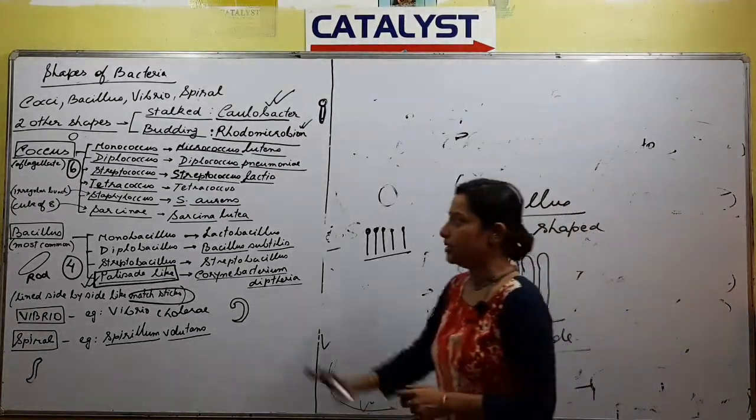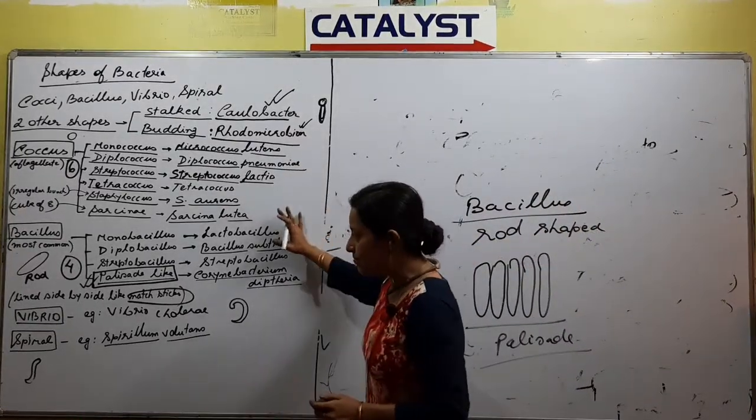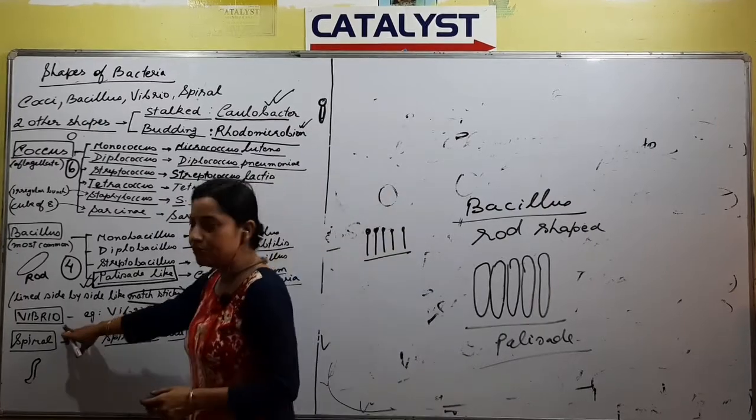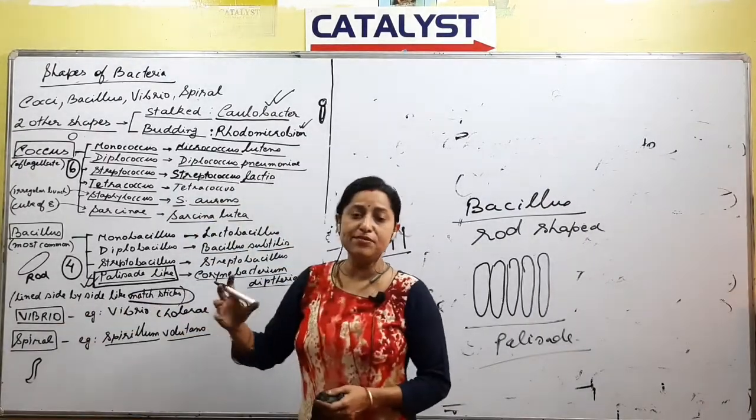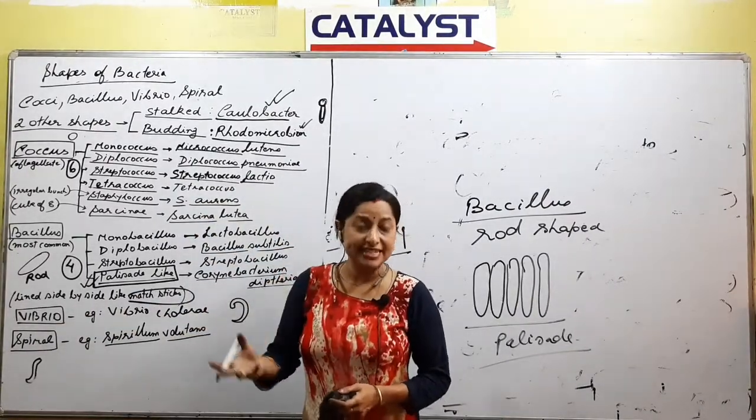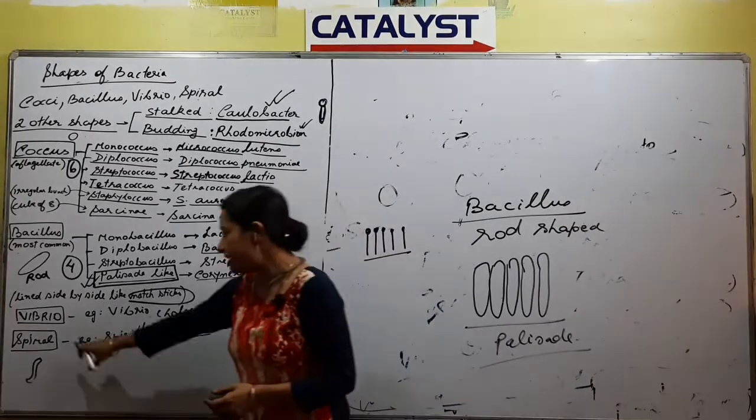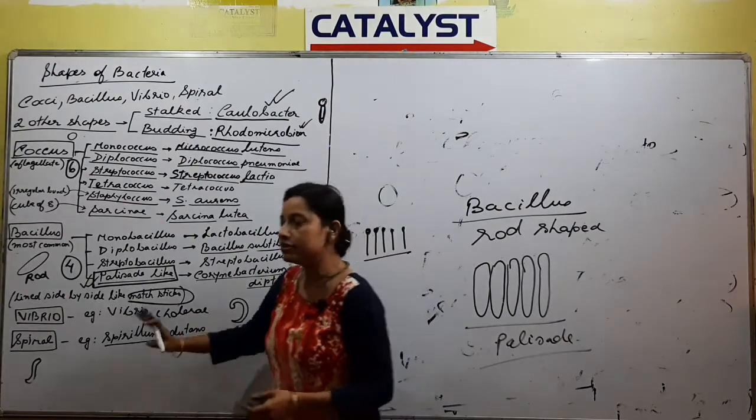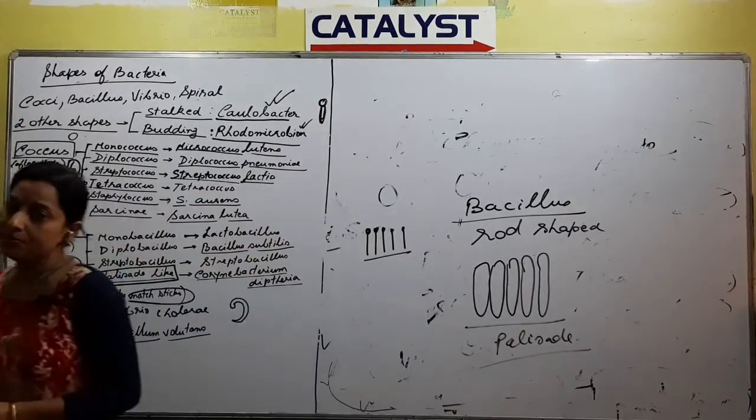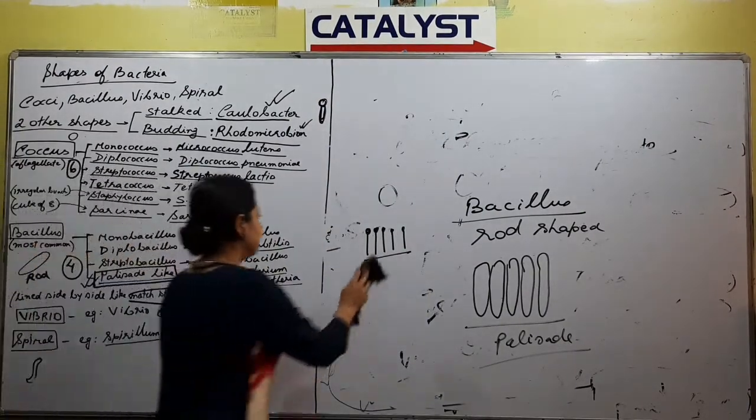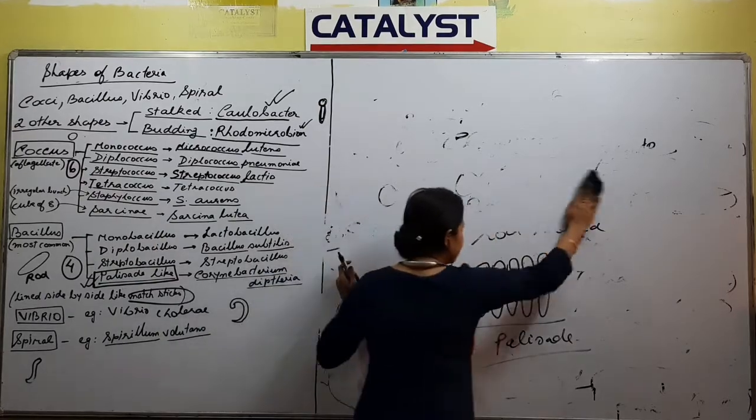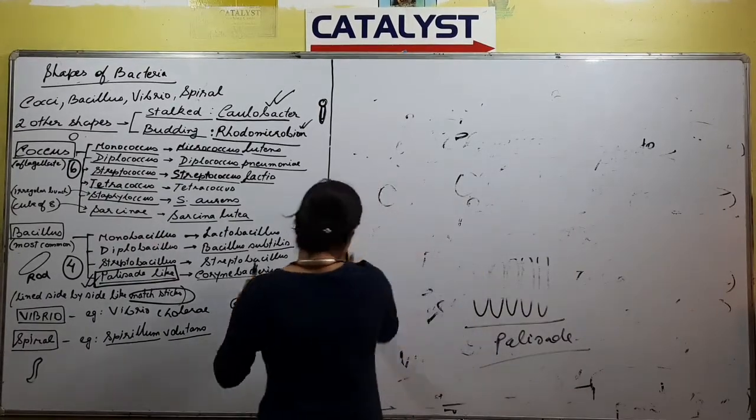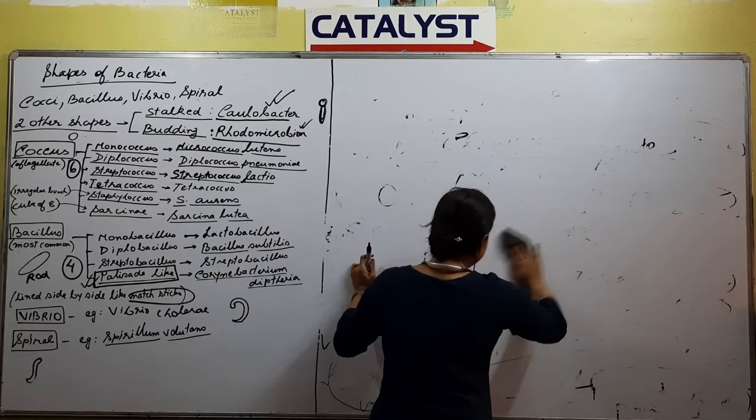So this is all about coccus and bacillus. The next type is Vibrio. Nothing to discuss in details. Vibrio means a comma shaped bacteria is called as Vibrio. Similarly, we have spiral. An S shaped bacteria is called as spiral, and these are the examples of the different shapes. So we are discussing classification of bacteria. This is the first classification on the basis of shapes. Next, we'll go to the next one.